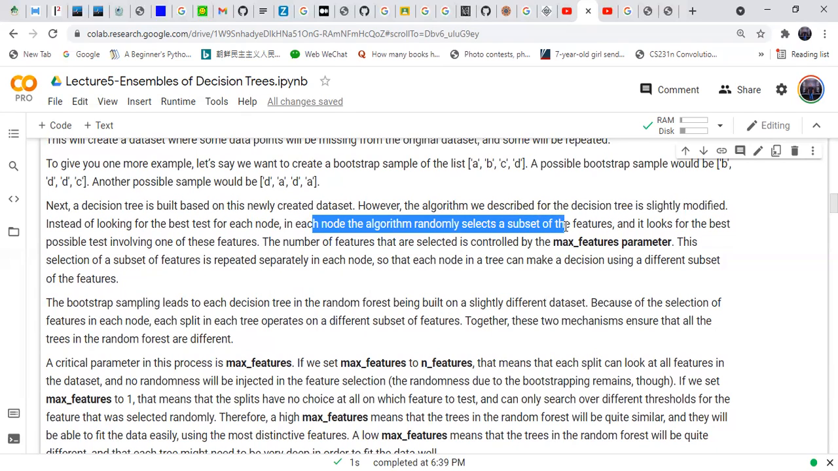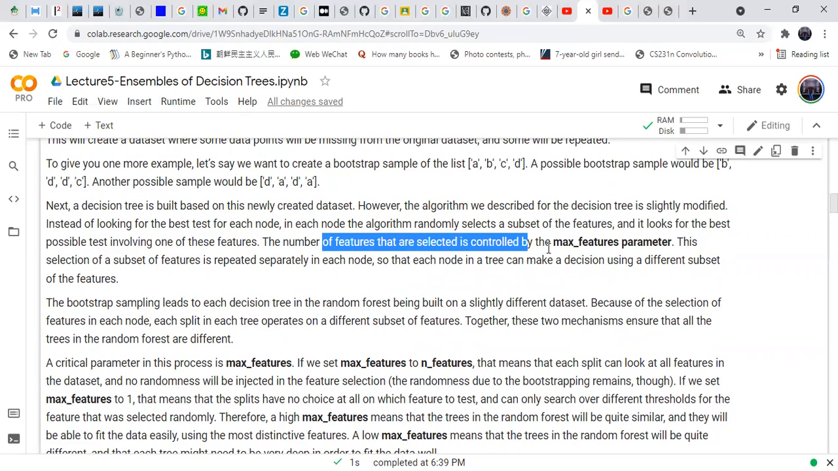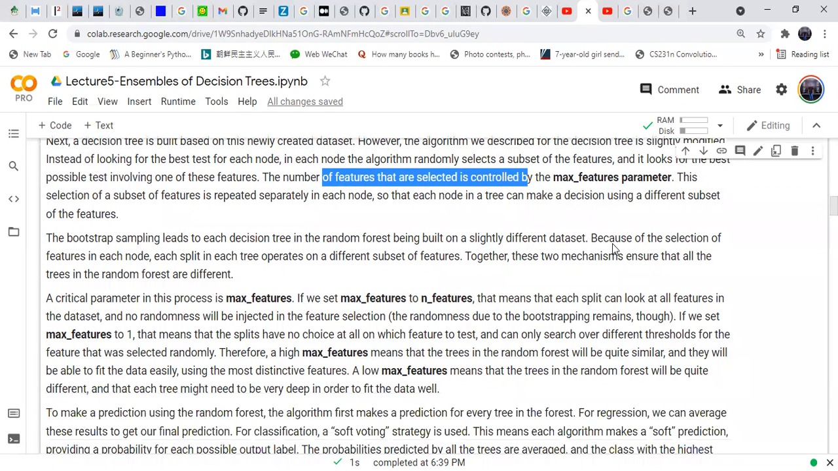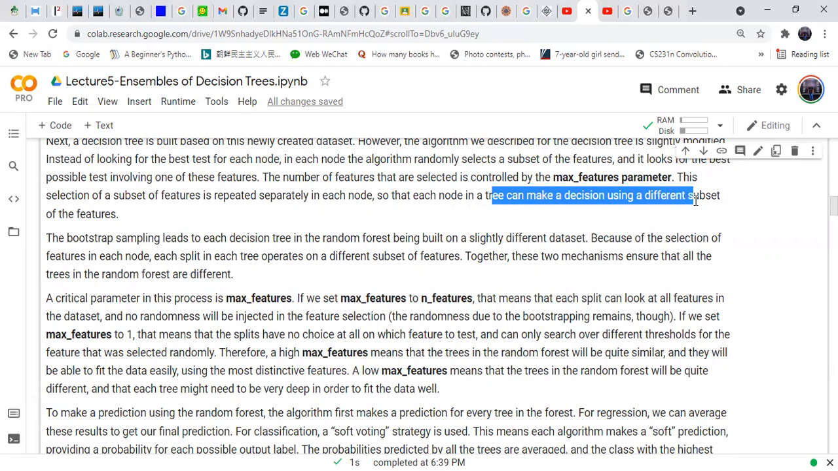The algorithm selects a subset of features and looks for the best possible test involving one of these features. The number of features that are selected is controlled by the max features parameter. This selection of a subset of features is repeated separately in each node, so that each node in a tree can make a decision on different subsets of features.